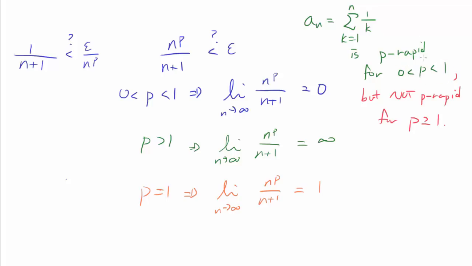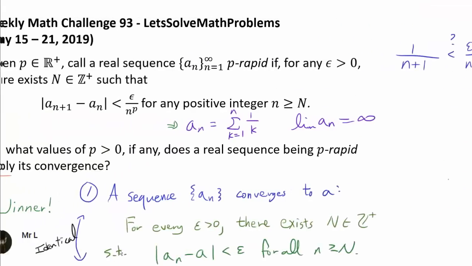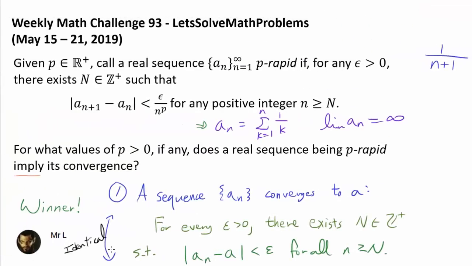If a sequence is p-rapid for p between 0 and 1 exclusive, then it does not have to converge, because the harmonic series diverges. So the natural question that we have is, what happens if p is greater than or equal to 1? Something that we may conjecture, if you know about the p-series or the Riemann zeta function, the basic definition of a Riemann zeta function, is that p greater than 1 might be the answer.